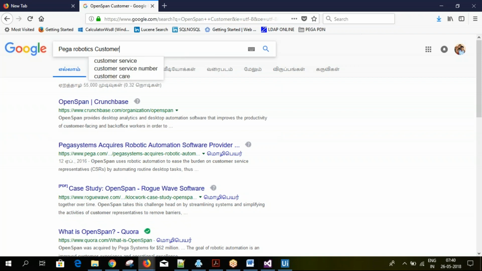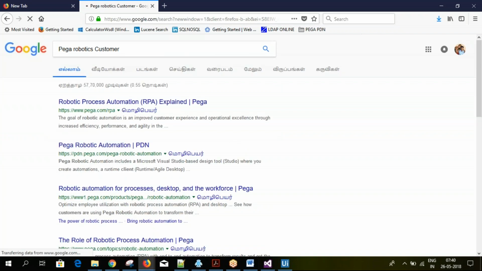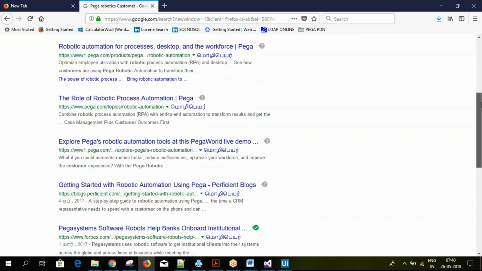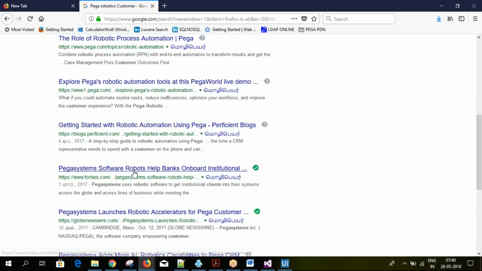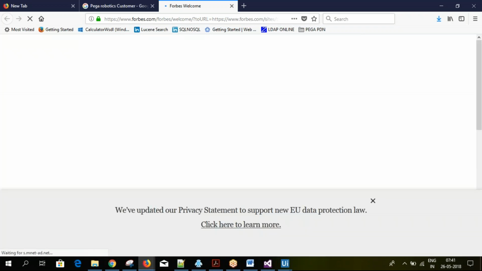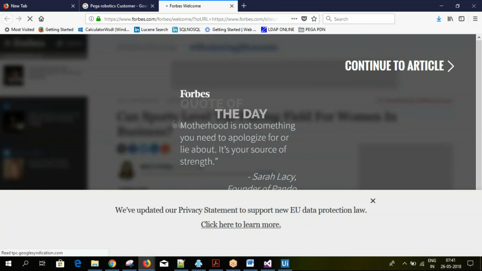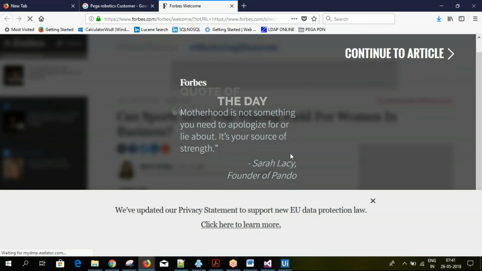I know there are a lot of customers, so I just want to show you from here itself. Currently they don't provide the list of customers. I know this is used in multiple banks, like ANZ is using it now. ANZ is the big bank of Australia, so they are using OpenSpan.